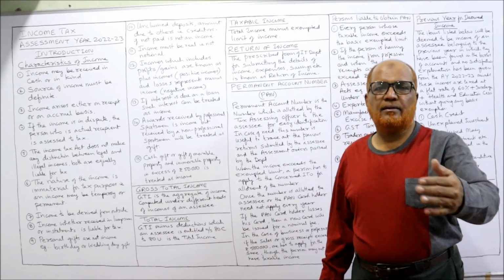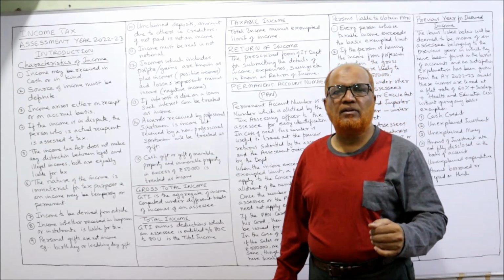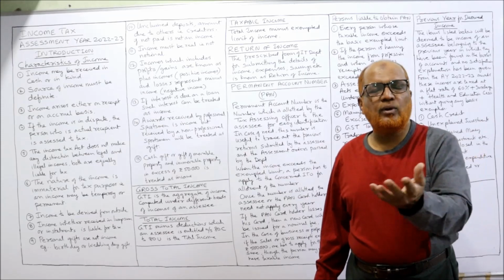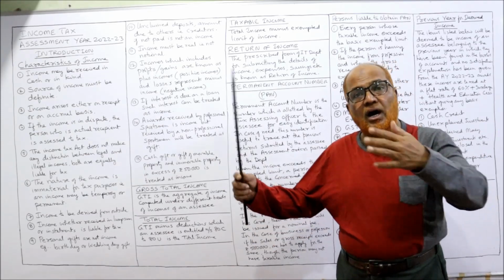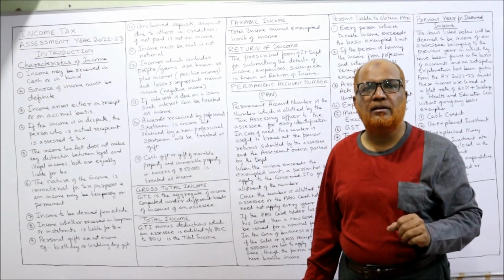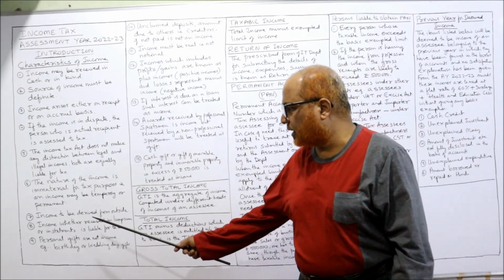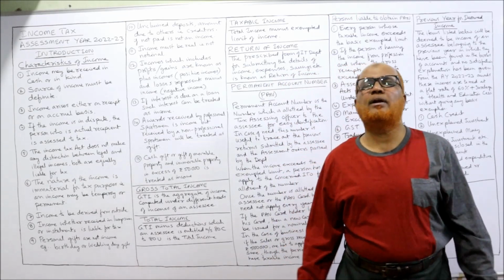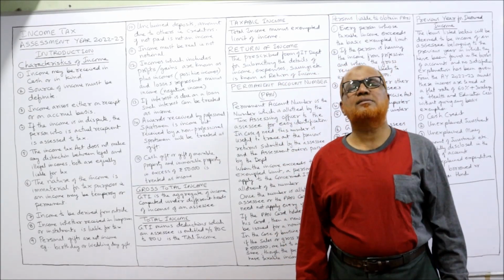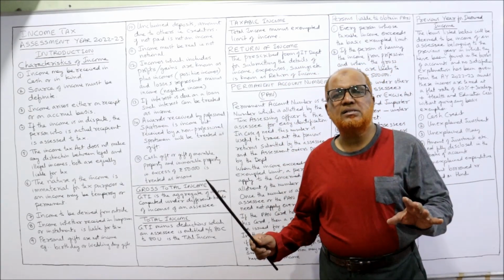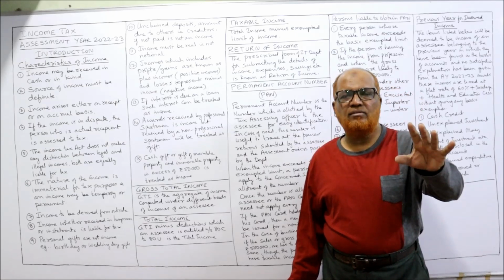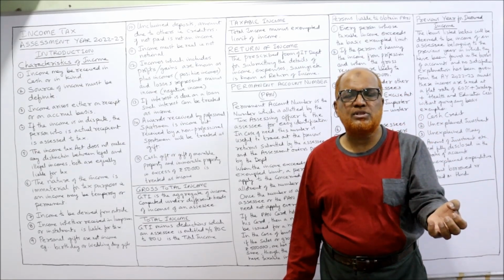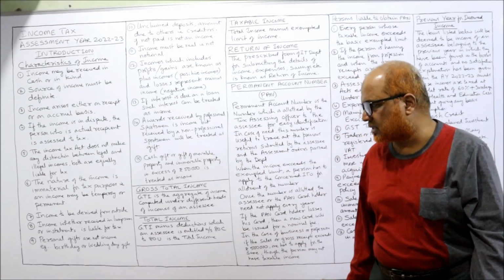Similarly, the monthly pocket money given by the father to the child. From the child's point of view, it is not an income because it is not earned from outside; it is within the family, within the house. It is not an income. Income, whether received in lump sum or installment, is liable to pay tax. The Income Tax Act is not concerned whether you have received the amount in installments or in lump sum. Both are taxable.